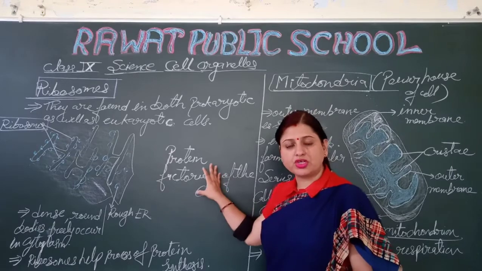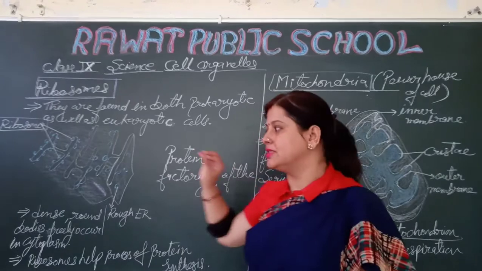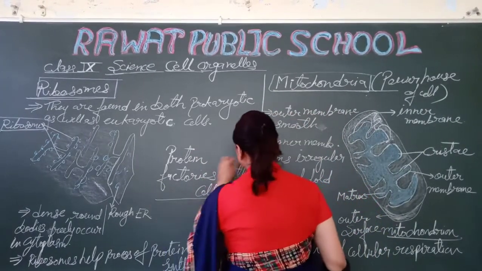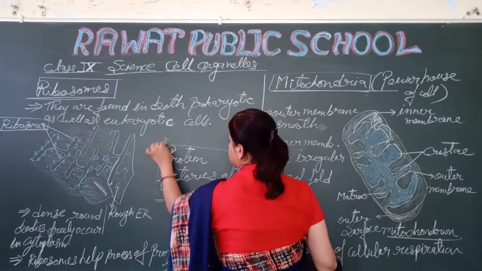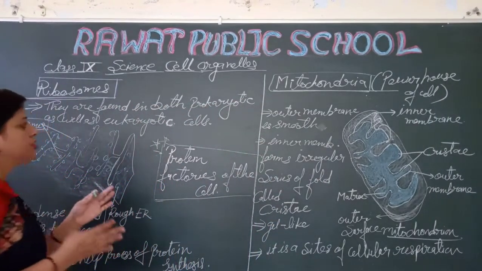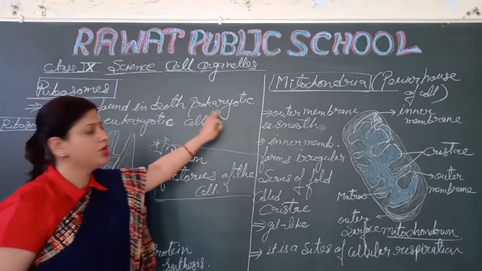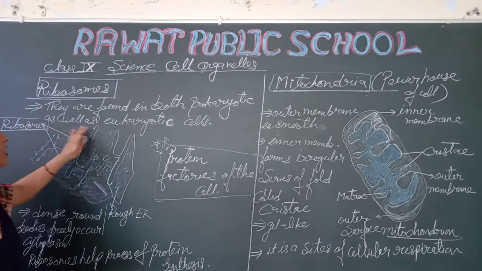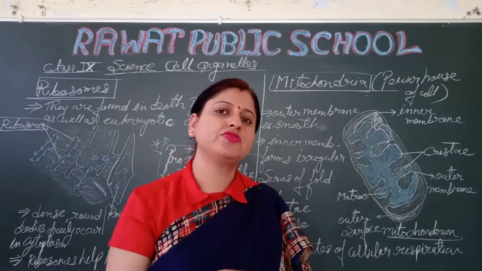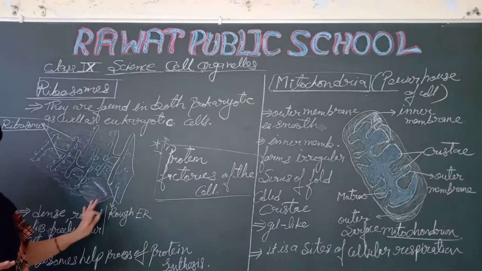It is responsible for the protein synthesis of the cell, that's why it is called the protein factory of the cell. Friends, it's a very important term and a very important question for your exam. So first of all, we are taking the diagram of the ribosome. They are found in both prokaryotic as well as eukaryotic cells, right? And this is the diagram of the ribosome.